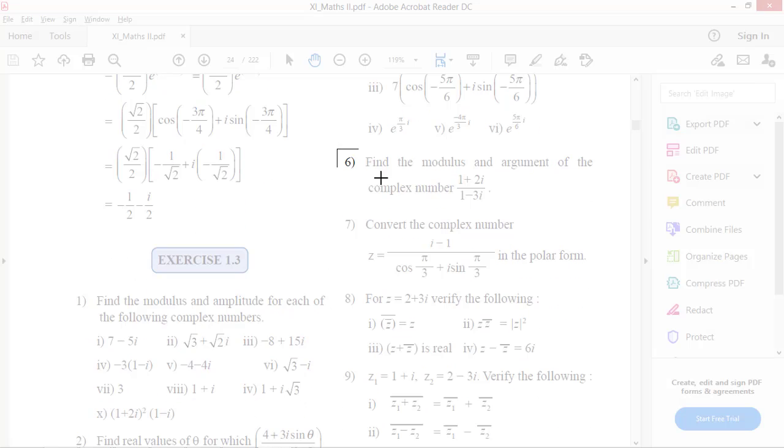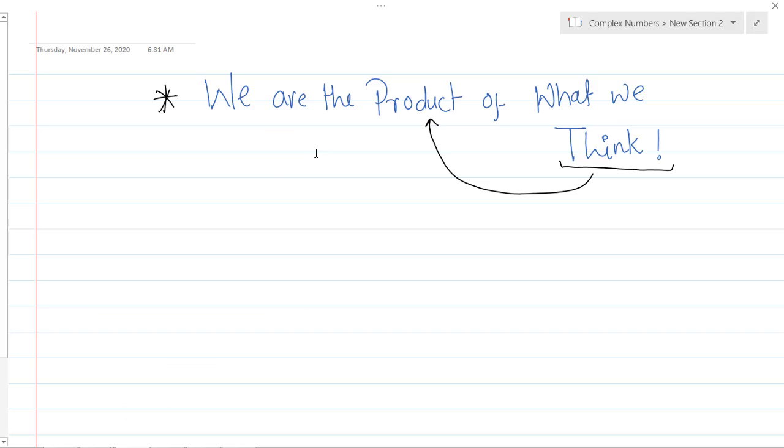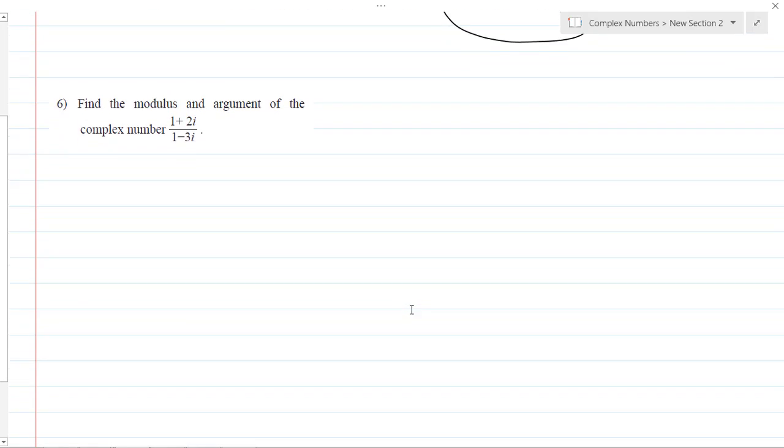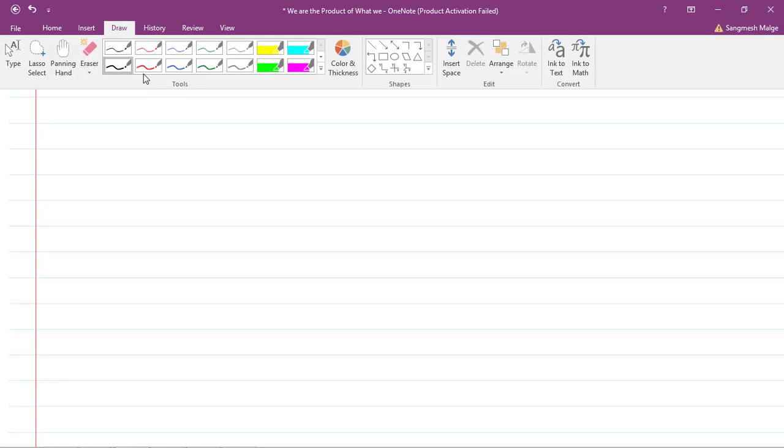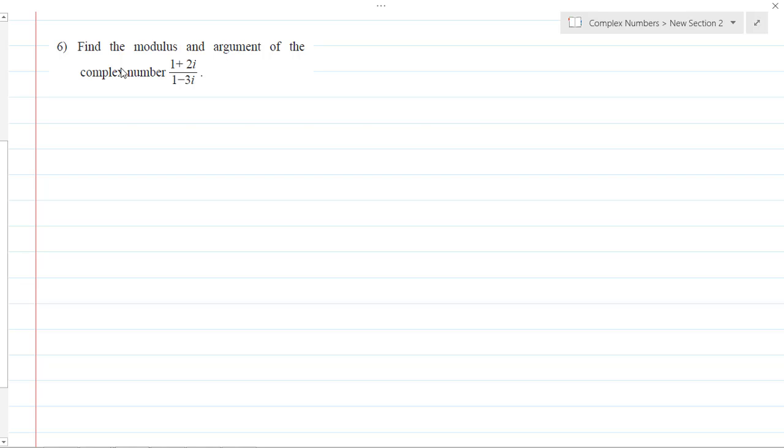Find the modulus and argument of the complex number. Okay, so let me paste this question. Find the modulus and the argument of the complex number 1 plus 2i upon 1 minus 3i. Okay, so what will be our first step? First, try to convert the complex number into the standard form. Okay, so 1 plus 2i divided by 1 minus 3i. So multiply and divide by its complex conjugate. So what is the complex conjugate? It is 1 plus 3i upon 1 plus 3i.